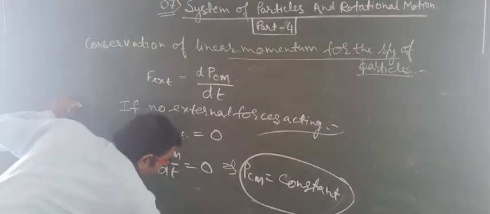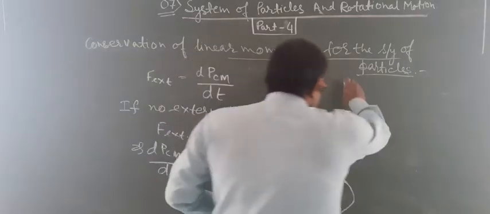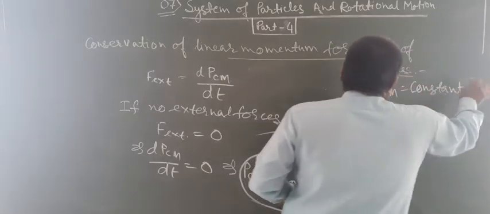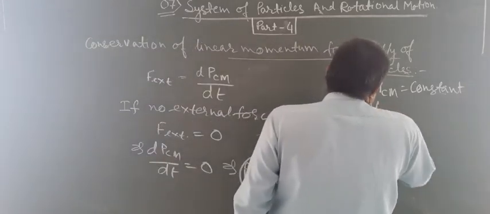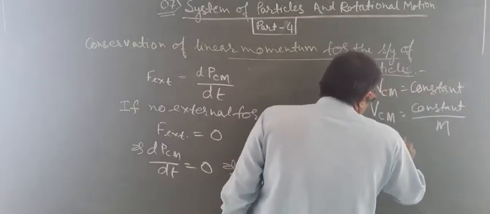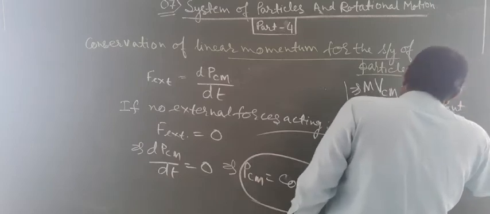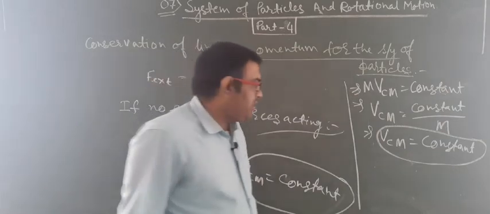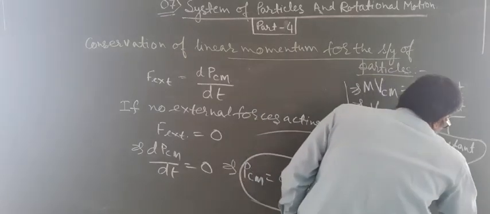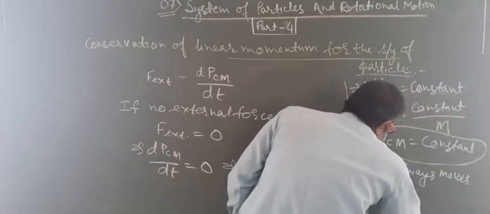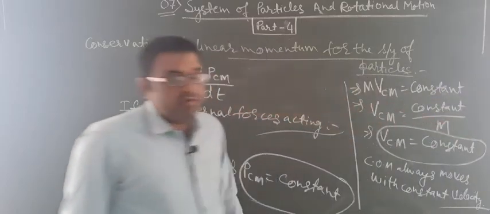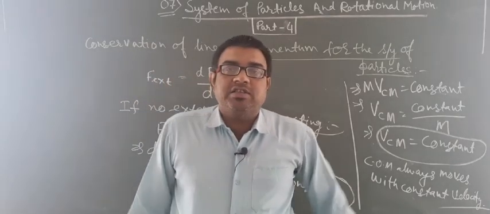Look here. PCM is equal to constant, then we can write it as m into VCM, and it also has a constant value, and from here we can write VCM is equal to constant upon m, or we can say that VCM is equal to constant, meaning the center of mass always moves with constant velocity, or the velocity of the center of mass is always constant.